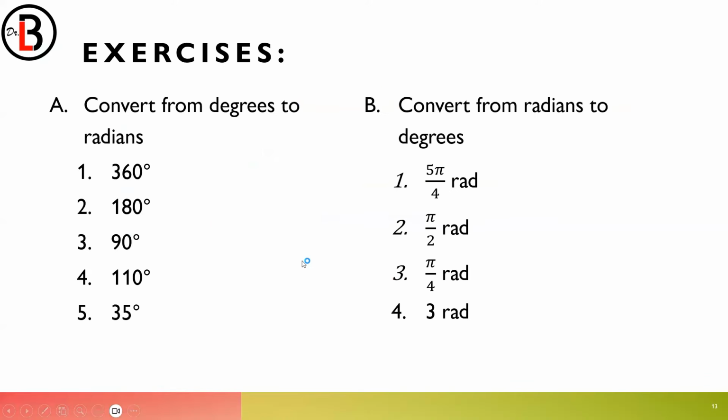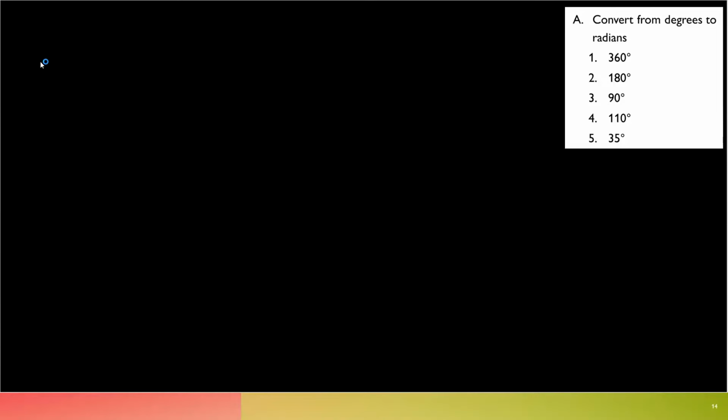So let's try doing some. For some exercises here, letter A, let's convert from degrees to radians. And letter B, converting from radians to degrees. So for number 1, you know that 360 degrees is how many radians again?